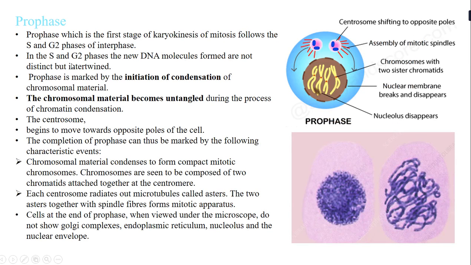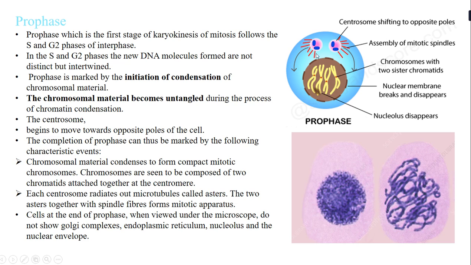In the S and G2 phases, the new DNA molecules that are formed are not distinct but are intertwined. Over here in this picture, a microscopic image, you can see the DNA, the genetic material, is intertwined. It is not very open, not very separated from each other. They are intertwined. So prophase is marked by the initiation of condensation of the chromosomal material.